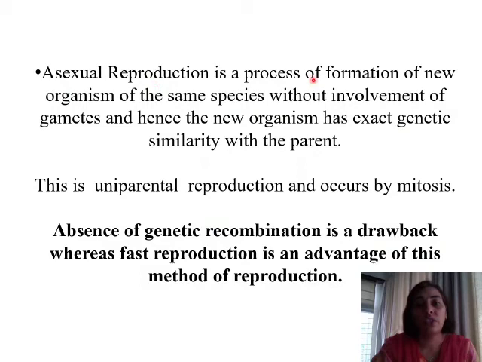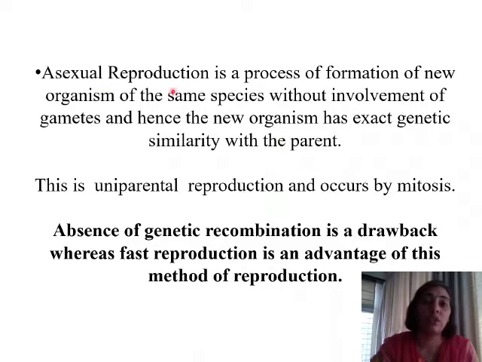Asexual reproduction is a process of formation of a new organism of the same species without involvement of gametes, and hence the new organism has exact genetic similarity with the parent. So we have seen that in asexual reproduction, only one parent is involved, and that one single organism gets divided into two new organisms or daughter cells are formed from it.